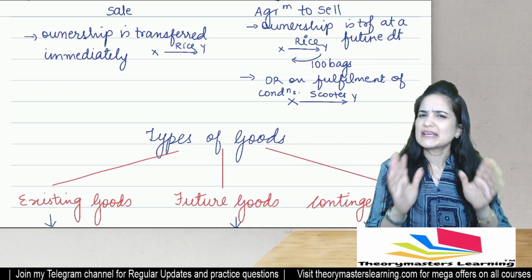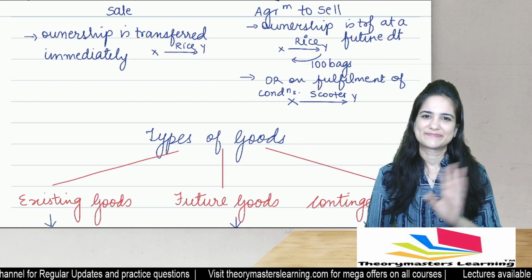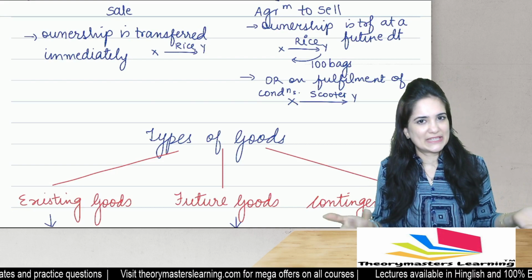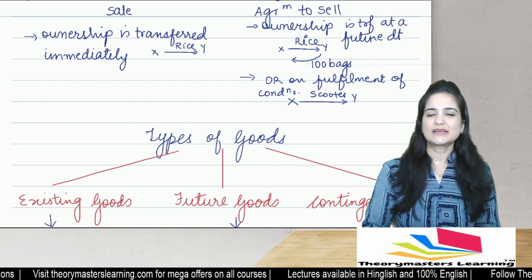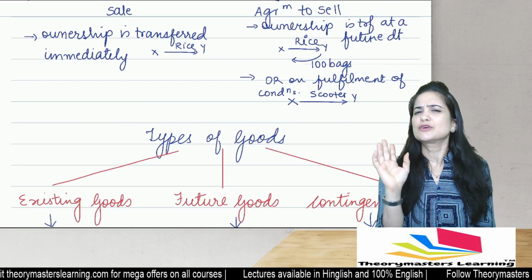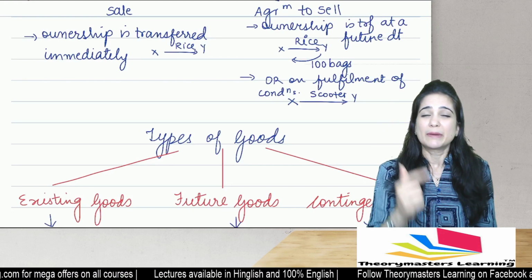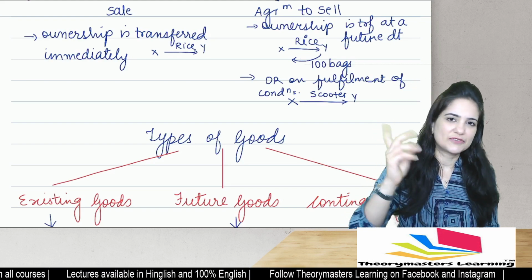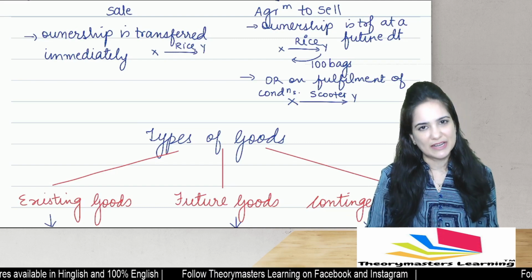So in this case, the sale is dependent on fulfillment of certain conditions. Has Y become the owner of the scooter immediately? No, he will become the owner at a future date. This is agreement to sell. So what happens in case of sale? In case of sale, the ownership is transferred immediately. But in case of agreement to sell, ownership is agreed to be transferred at a future date or on fulfillment of certain conditions.